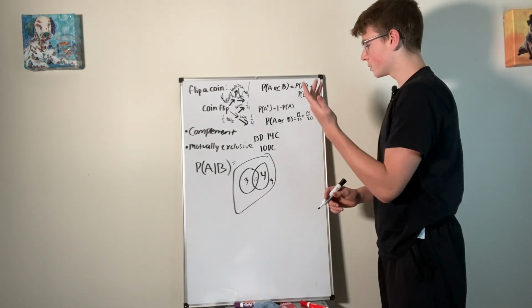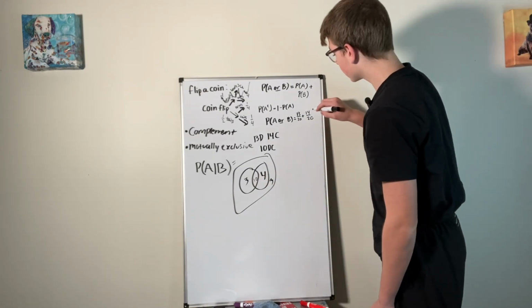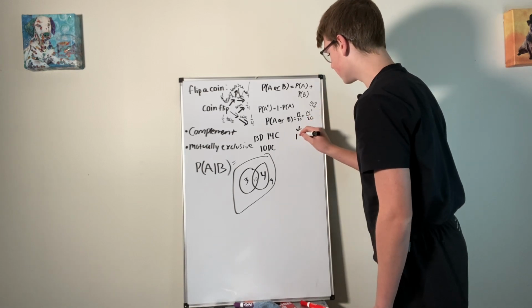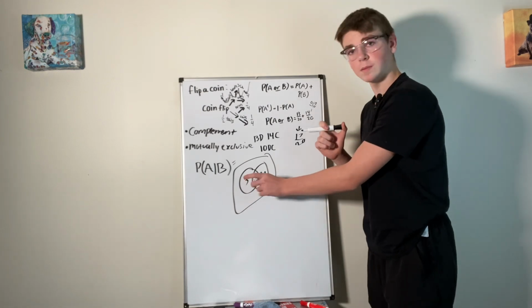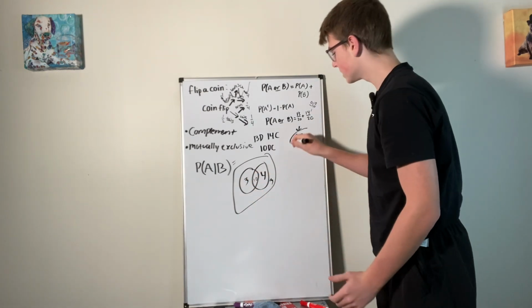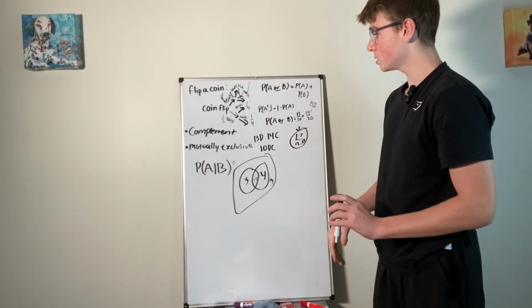13/20 plus 14/20, you're gonna have to subtract out this intersection. So you're gonna say minus 10/20, and that would give you 17/20. And that's exactly true because there's 17 people in here, and there's 3 people that don't have it. So exactly, 17 out of 20 would be your answer. Okay, so that's not mutually exclusive.